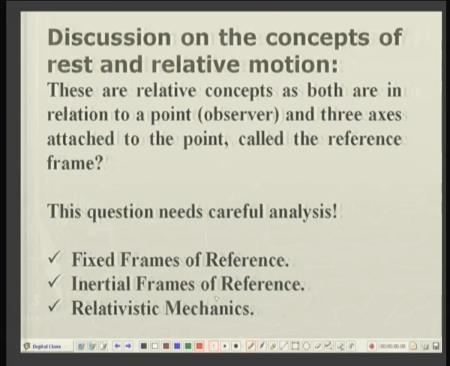It is a common experience that if you are traveling in a train and you look from the window of the train, the trees and other things appear to be in motion opposite to the motion of the train. If the train is moving forward, the trees and other things on the ground will appear to be moving in the opposite direction.